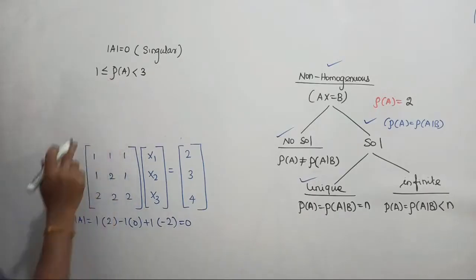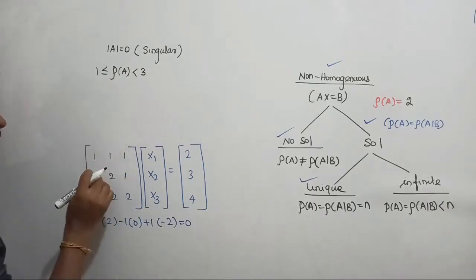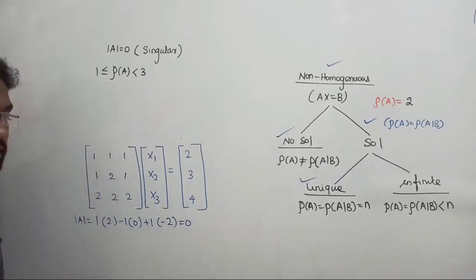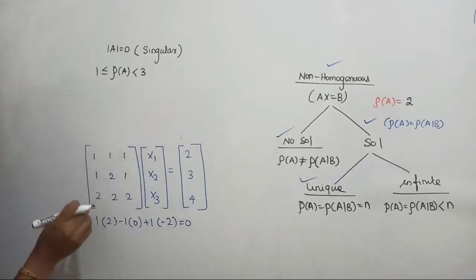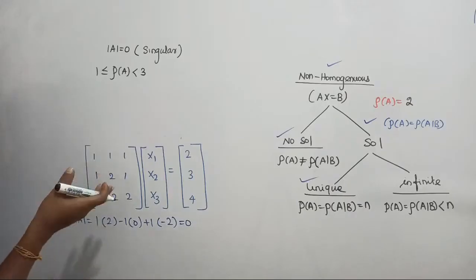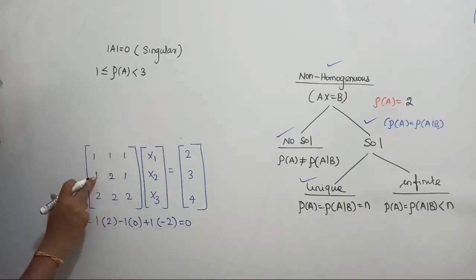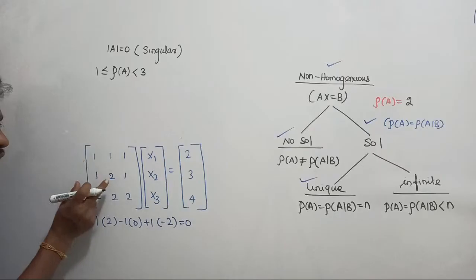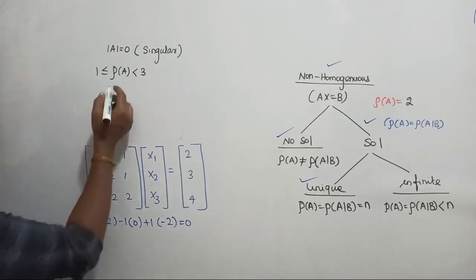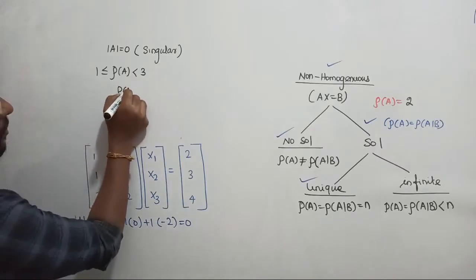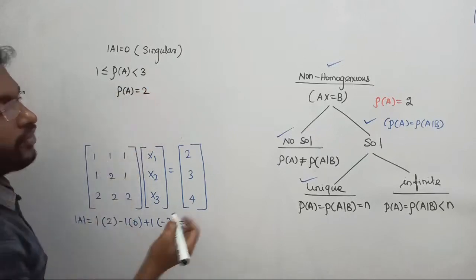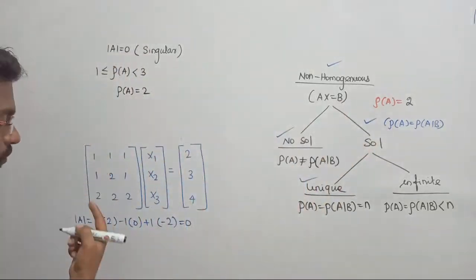In order to find out the rank of this matrix, we have to find the determinant of the sub-square matrices. Since it is a 3 cross 3 matrix, its sub-square is 2 cross 2, right? Now, 2 minus 1 is not equal to 0. If any one 2 cross 2 matrix has a determinant not equal to 0, the rank of the matrix can be directly defined as 2. So I found the rank of this matrix. Rank A is 2.